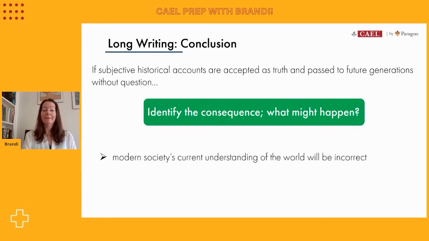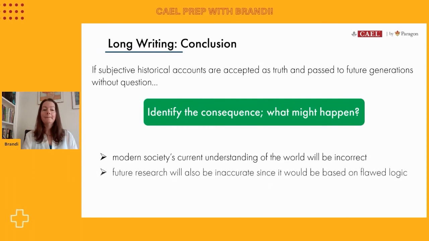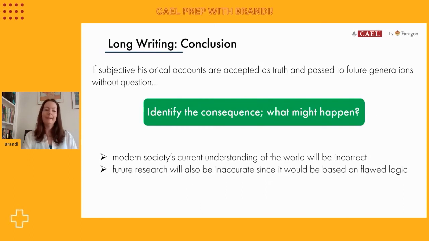But first off, if again we pass along all of these half-truths or distorted truths, I'm concerned that people living in today's generation, so modern society, will not have a very accurate understanding of the world. So again, that kind of summarizes some of the main points we've been making. But we can also look ahead a little bit to the future. So future research would also be inaccurate because it would be based on flawed logic, right? So if untruths are passed along, it just makes sense that they would continue to be passed along into the future. So I'm going to incorporate both of these consequences into my concluding paragraph in a way to summarize all the ideas I've been talking about.